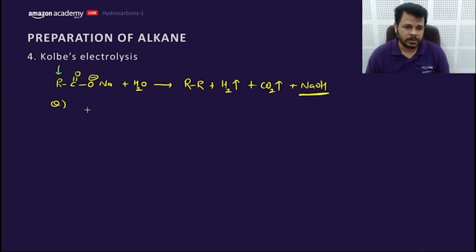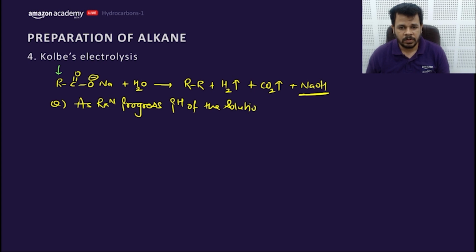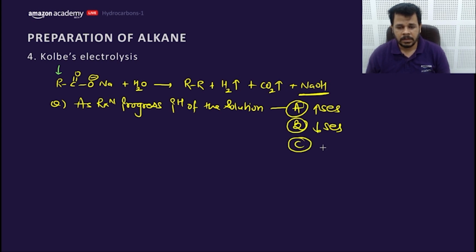Now what is my question? As the reaction progresses, the pH of the solution: A, increases; B, decreases; C, will remain same.